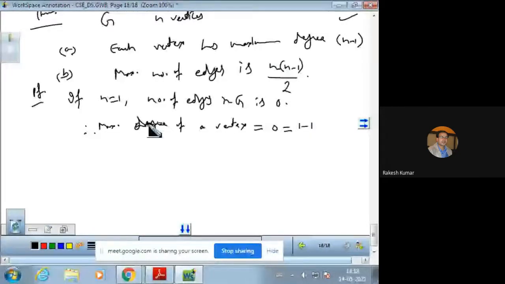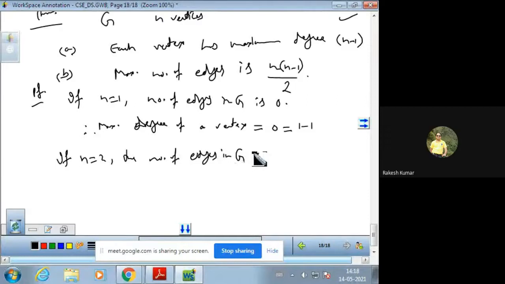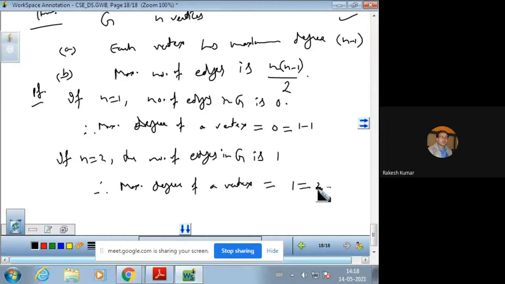So if n is 2, the number of edges in G is 1. So this is just like the principle of mathematical induction. Maximum degree of a vertex is 1, that is 2 minus 1 because n is 2 here.